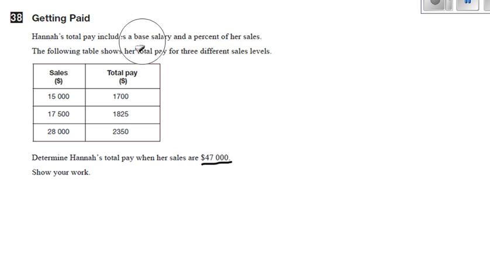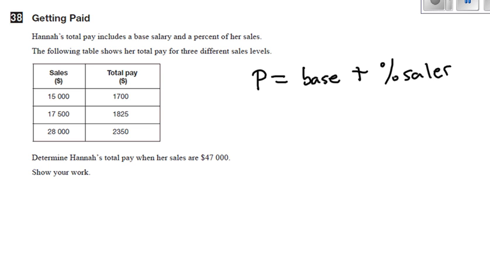So we know that Hannah's pay is equal to a base salary plus a percent of her sales. And again, that sort of looks like a linear equation. This is the starting amount, or the flat fee. This would be the slope.